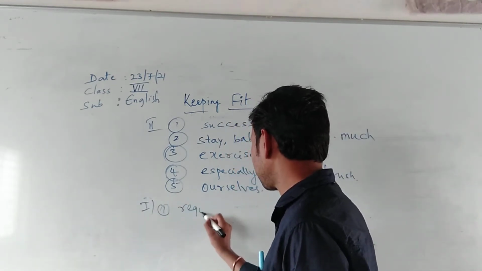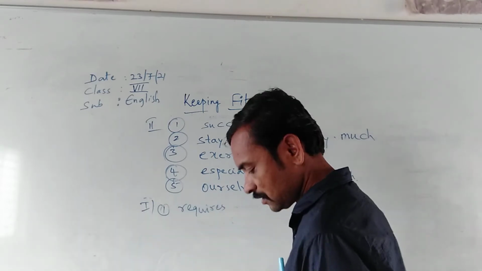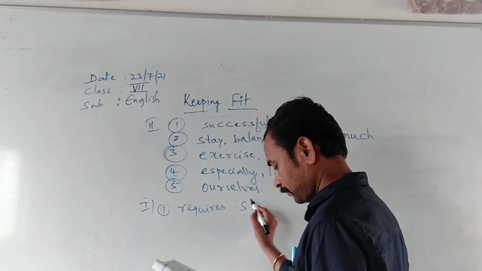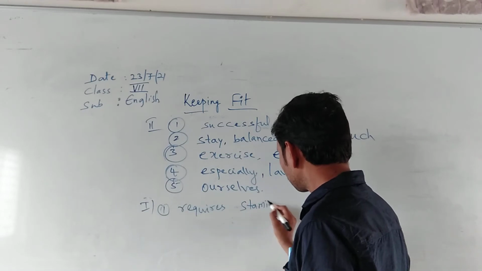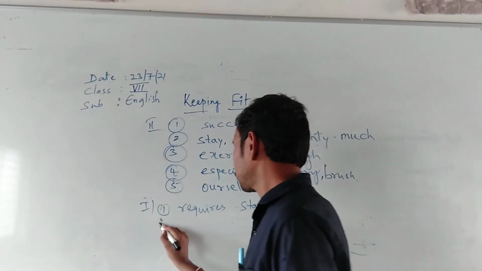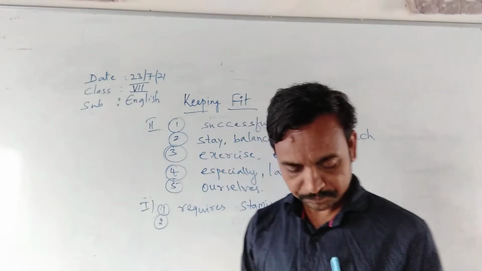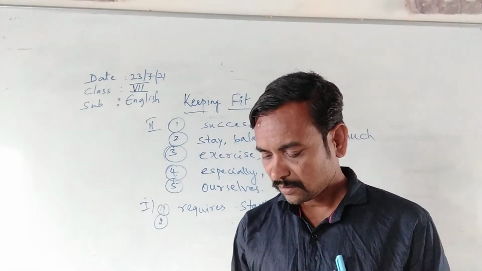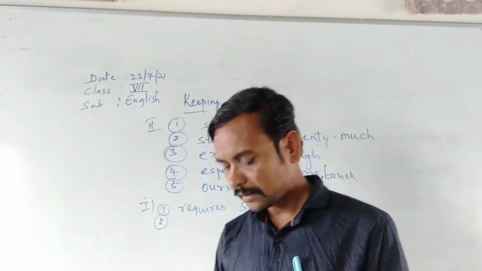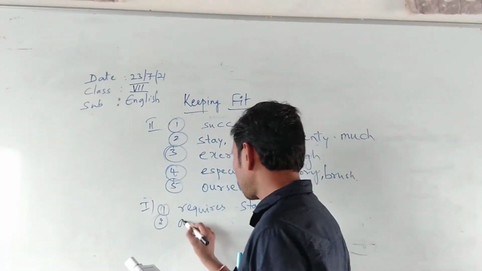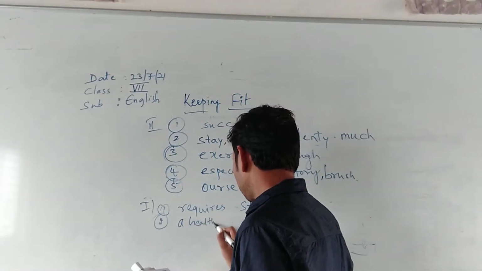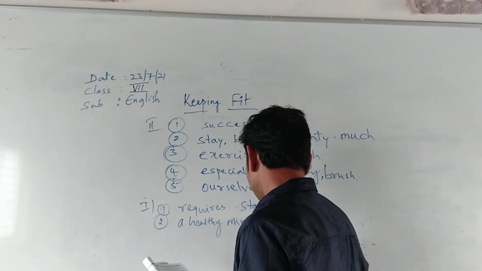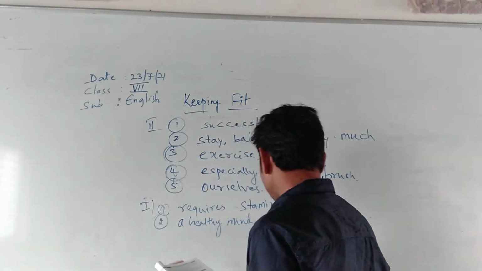Requires stamina. Second one. Regular exercise can give you dash what? Healthy mind and healthy body.